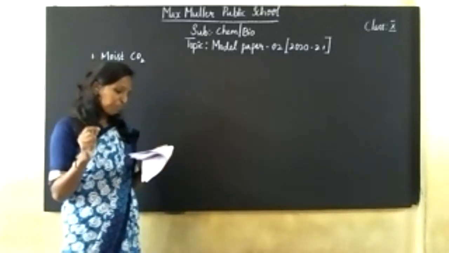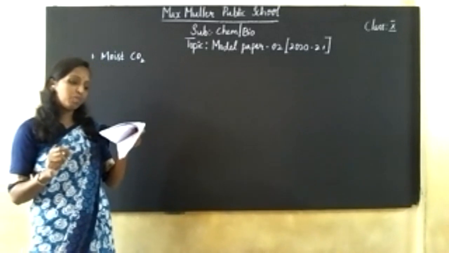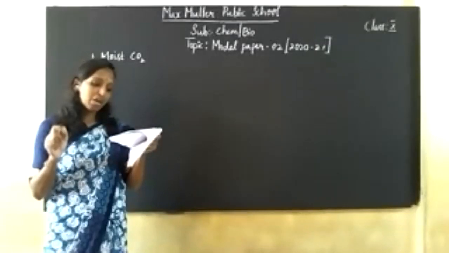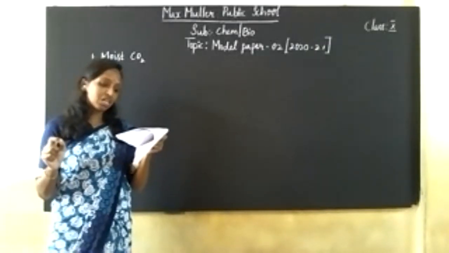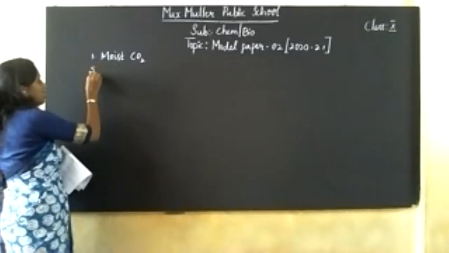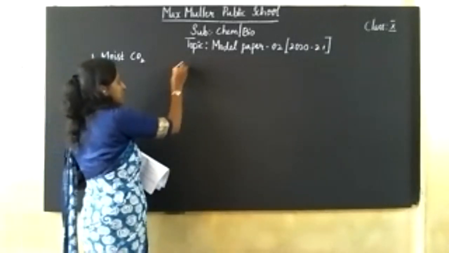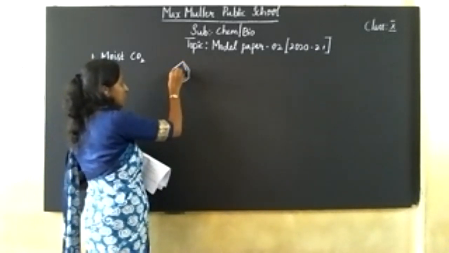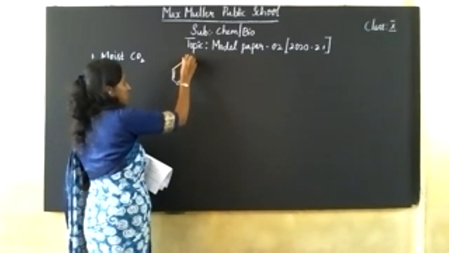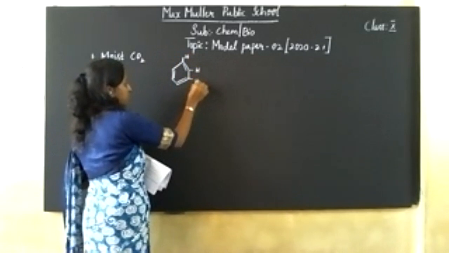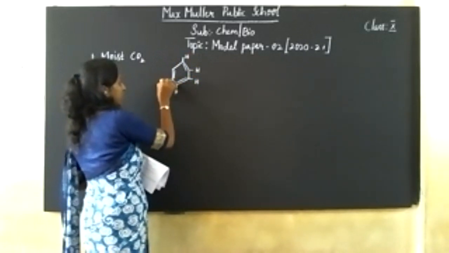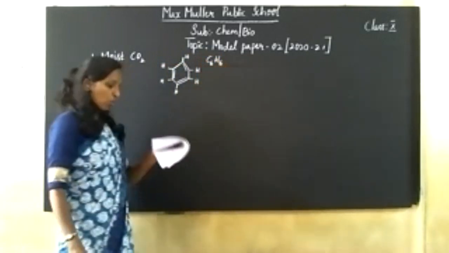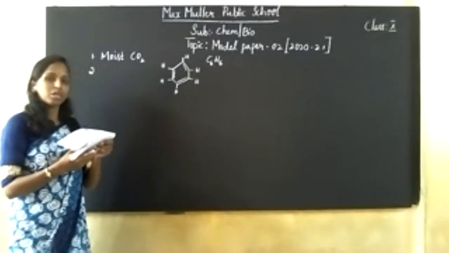Next, the number of single bonds and double bonds present in the structure of the benzene molecule, respectively. See here, what is the structure of benzene? This will be the structure of benzene: a hexagon shape with alternating single and double bonds, then H, H, H, H, H, H. So it is C6H6. This is the structure of benzene. What they have asked is how many single bonds and double bonds are represented.